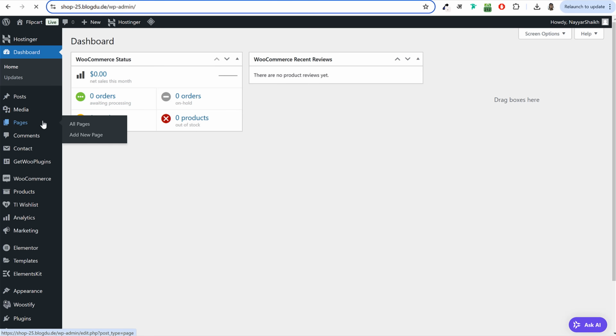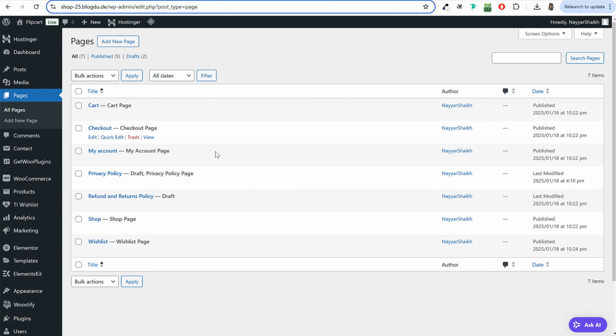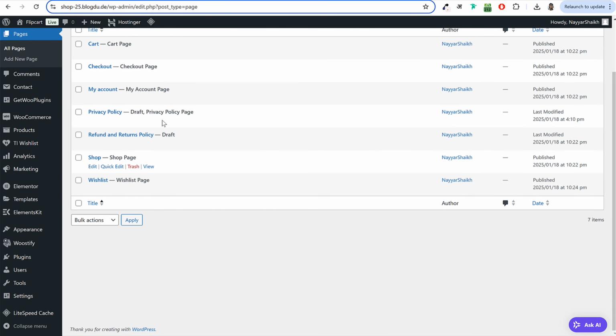Now, if you click on pages at the left hand side, you'll see earlier we had only one page. Now it has automatically created, WooCommerce has created cart page, checkout page, my account page, and shop page. And that wishlist plugin has created this wishlist page for you. Okay. Now let's do one thing. Let's first set up WooCommerce, which is the most important plugin.